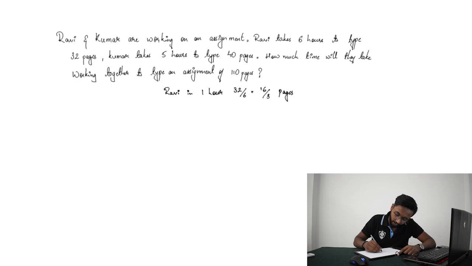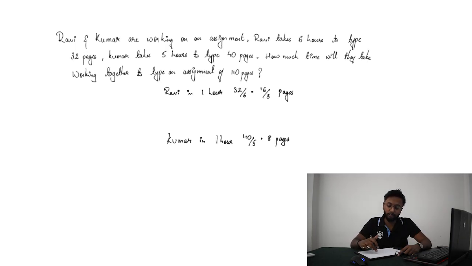In the same way, Kumar in 1 hour types 40 by 5, which is equal to 8 pages. So now, if they work together, what will be the speed of their work? Which is 8 plus 16 by 3, equal to 40 by 3.